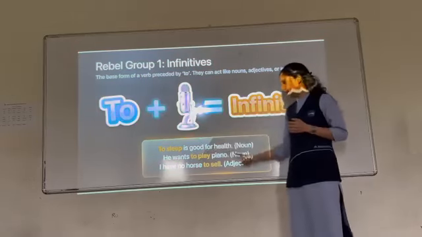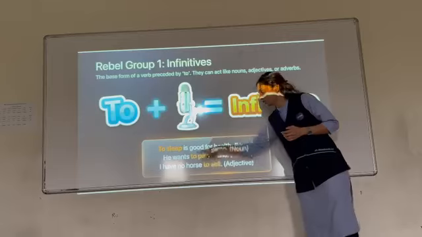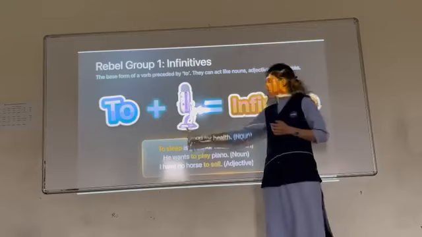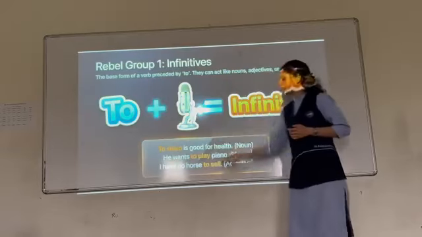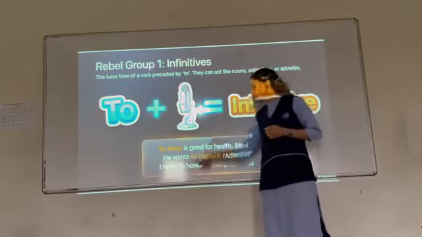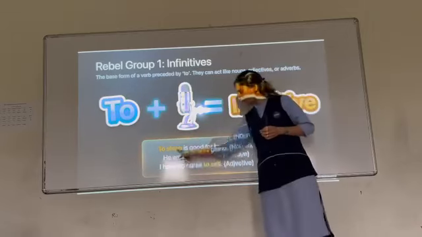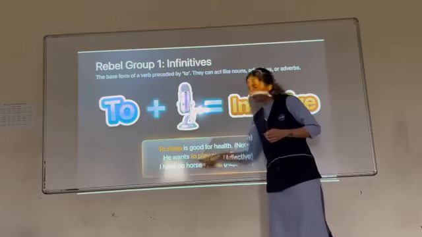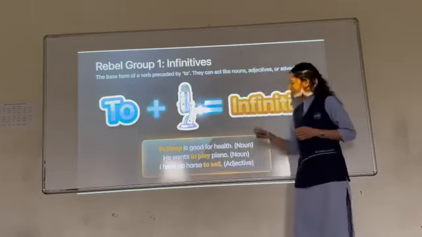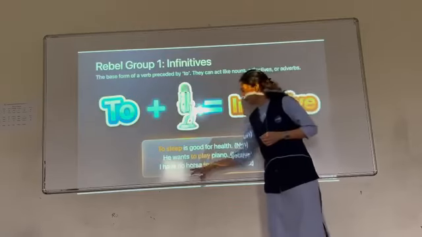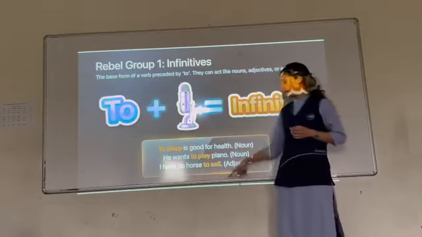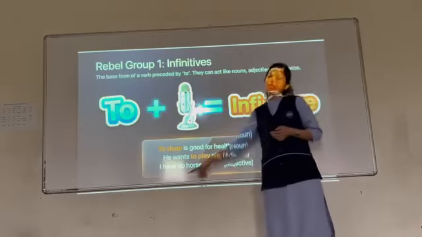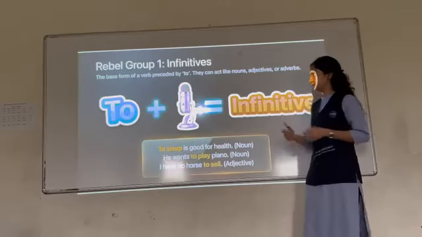Here it is acting as a noun. To sleep is good for health. Now you can see to sleep is the subject over here because we are talking about the sleep that is written here. In the second sentence, he wants to play piano. He wants something and that is to play piano. This is the object place, so it is coming in the place of the object and acting as a noun. I have no horse to sell. Adjective, right? I have no horse, and to sell is describing the horse, that there is no horse he can sell.